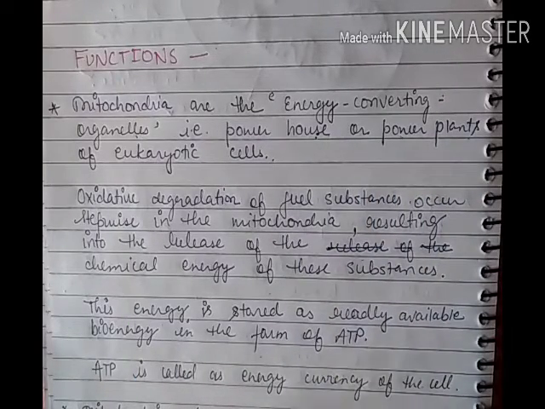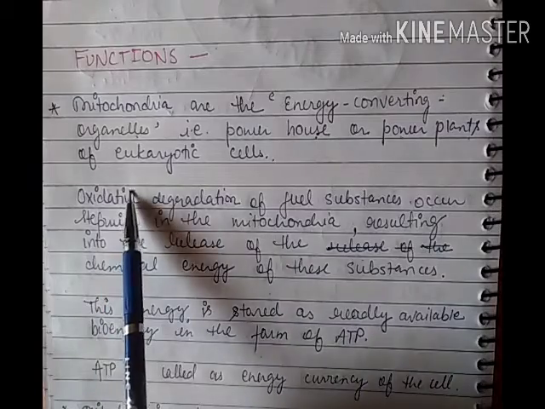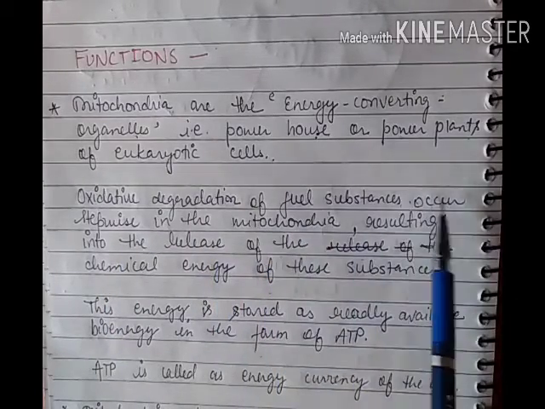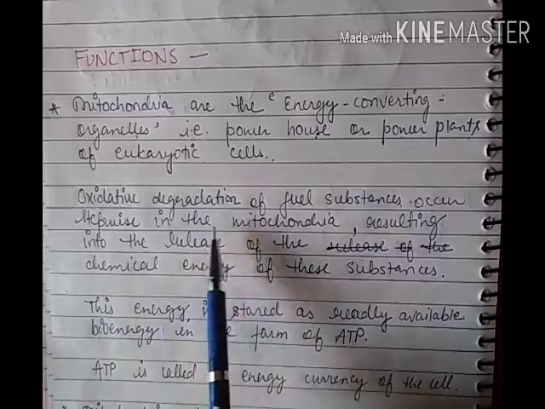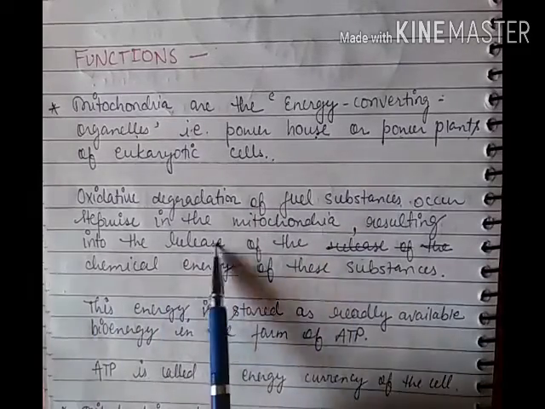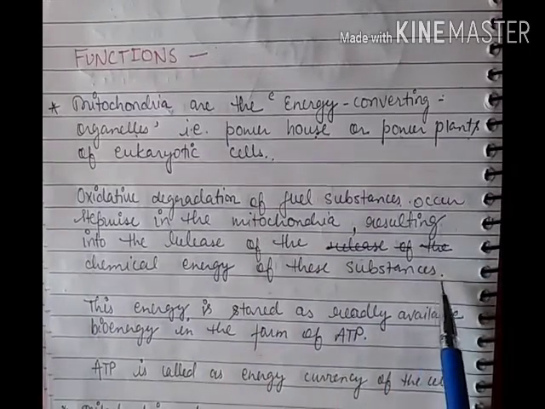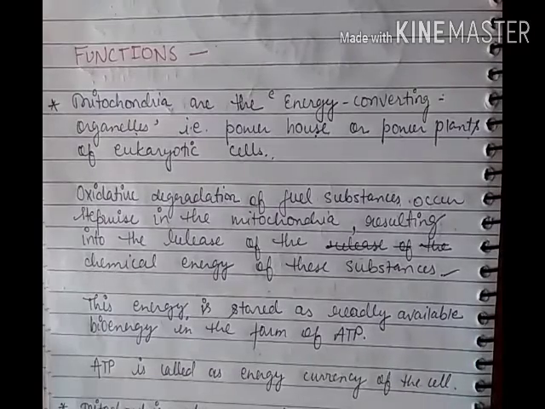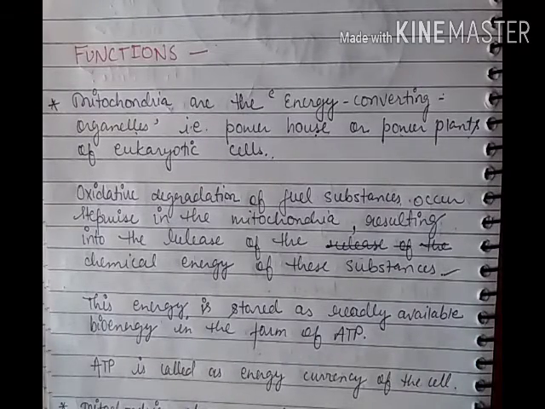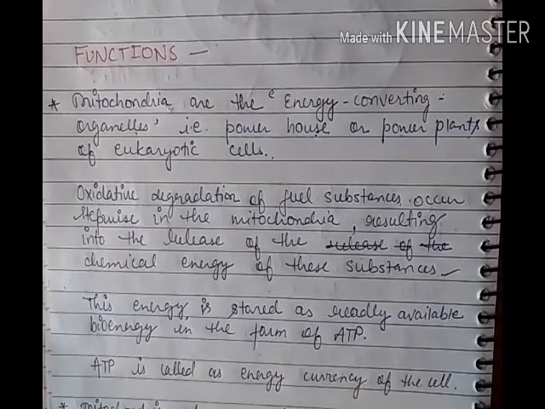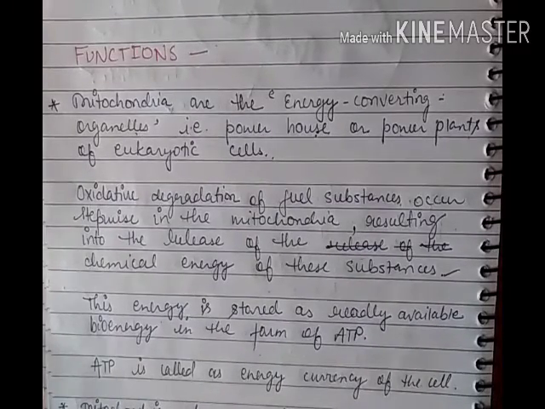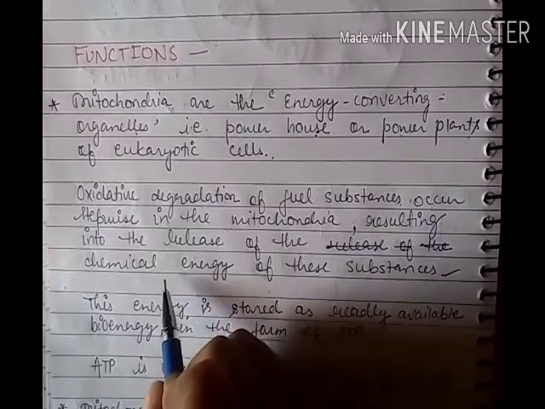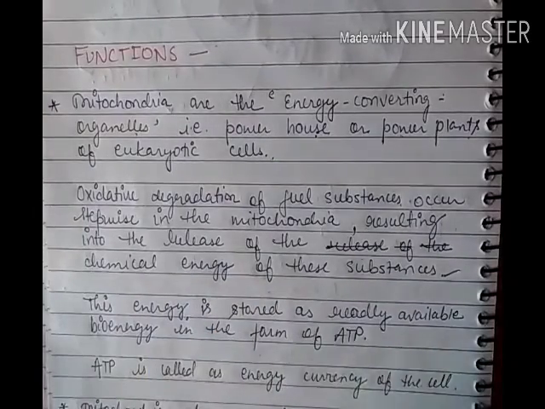What happens during the production of energy? Oxidative degradation of fuel substances occurs stepwise in the mitochondria, resulting in the release of the chemical energy of these substances. The fuel substances like carbohydrate or fat get oxidized inside the mitochondria, and a series of reactions take place, and at the end of the reactions the chemical energy of the fuel substances is converted into